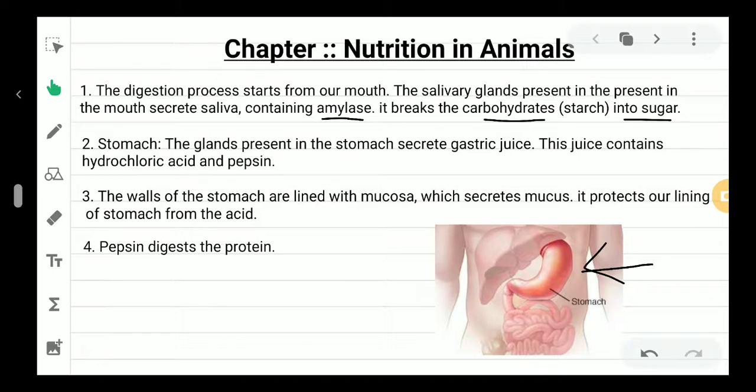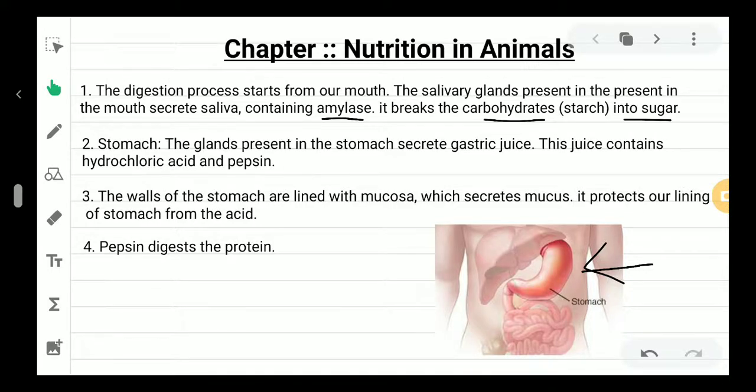And in the stomach there are some glands, and these glands will secrete the gastric juice. This juice contains hydrochloric acid and pepsin, the most important thing.